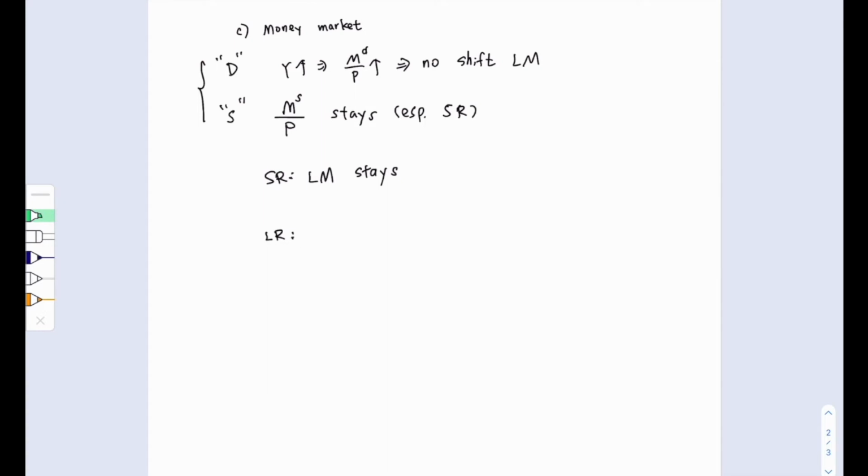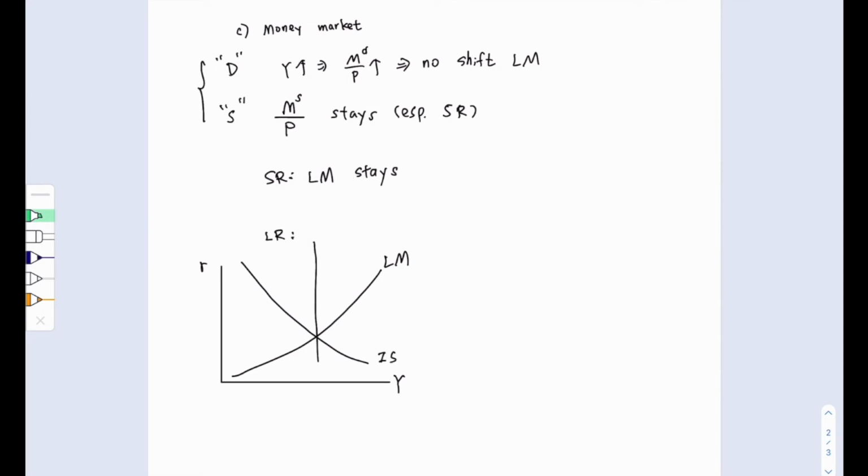So for example, we know in the IS-LM equilibrium, with the vertical axis R and the horizontal axis Y, that the LM curve is sloping upward and the IS curve slopes downward. Before the shock, the economy attains its general equilibrium. Therefore, the full employment line will cross the intersection of the IS curve and LM curve. So that is before the shock occurred.